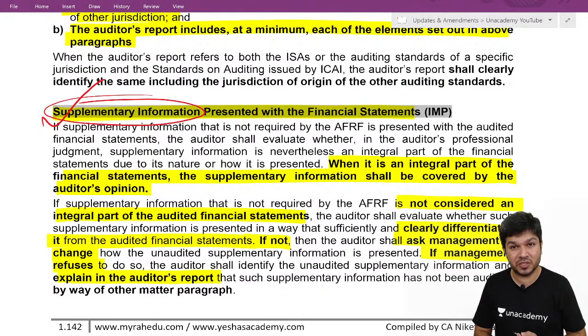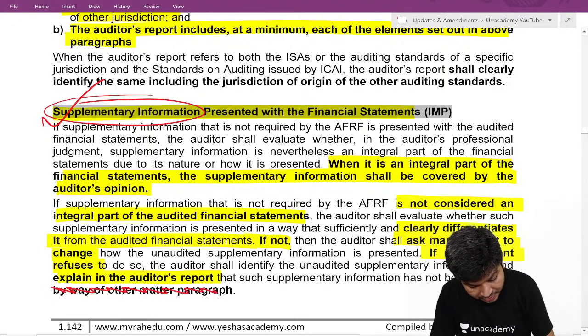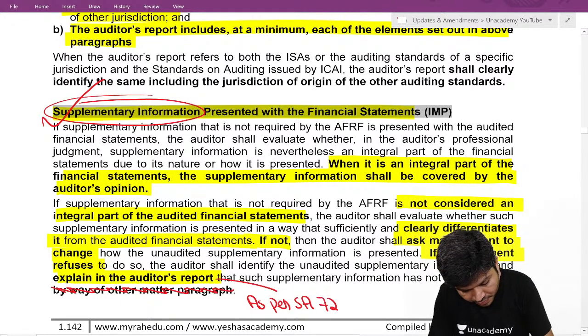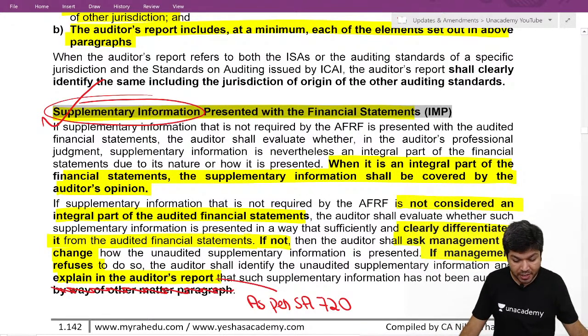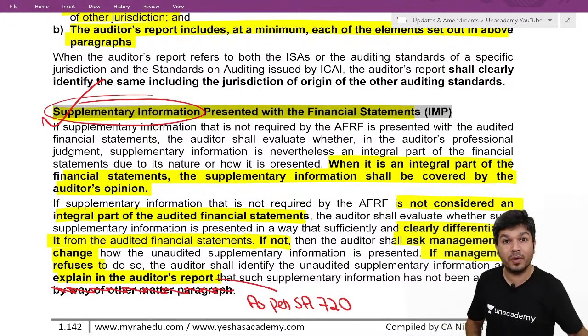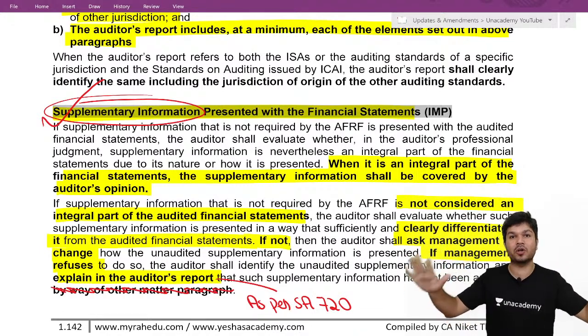Other information. There's a special section for it as per SA. I will not write this here, but you have to explain it in your audit report. This is as per SA 720. You're required to show that this supplementary information is not audited.